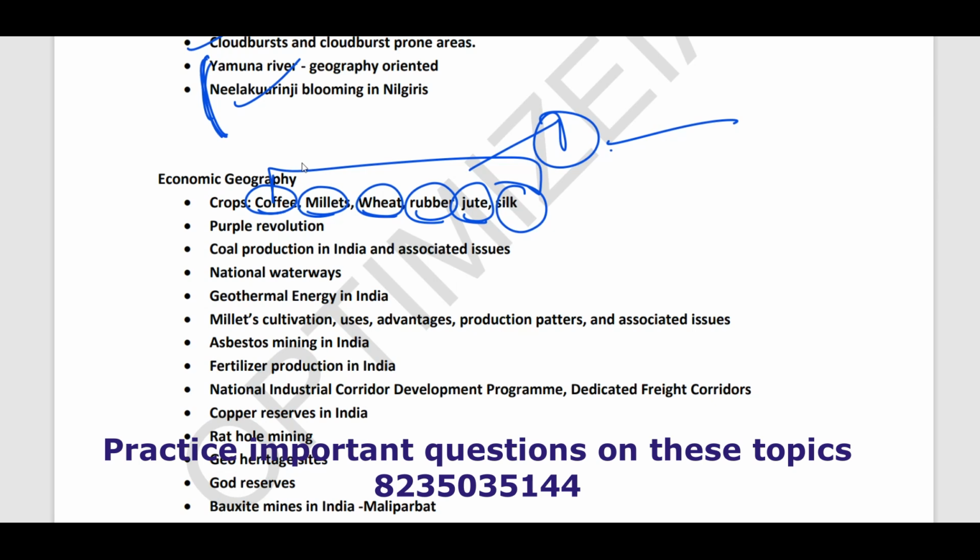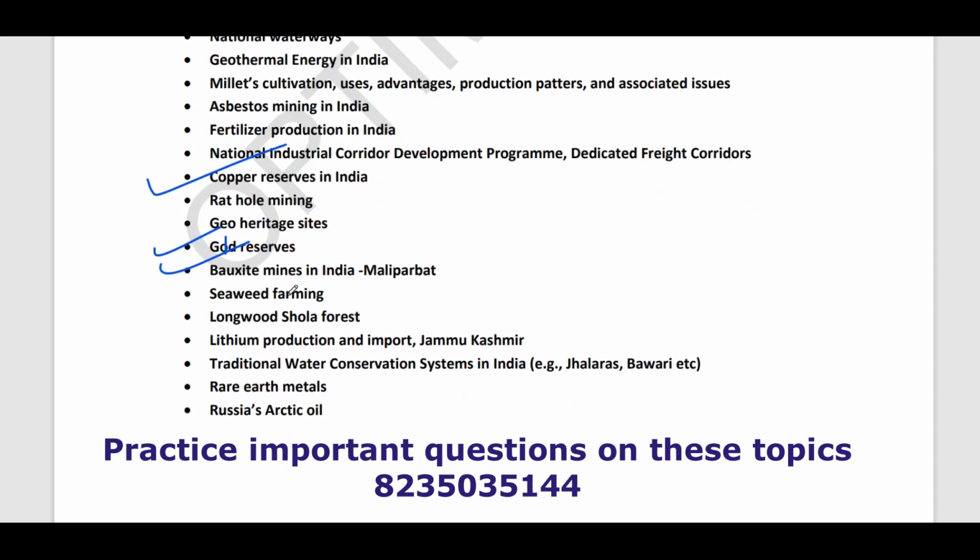Then, guys, purple revolution, coal as a mineral. Then you can see they can ask you copper, they can ask you gold, they can ask you bauxite. So they can ask you these kinds of minerals.